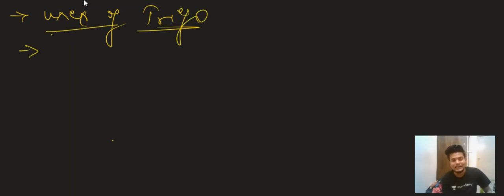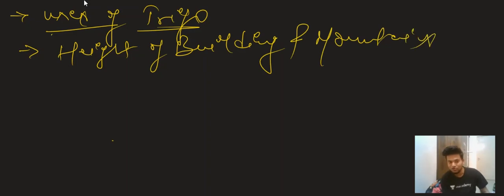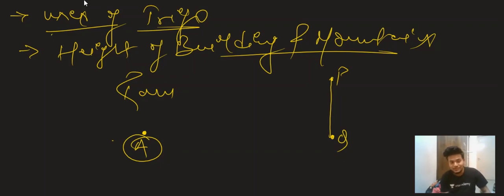Now moving forward, what are the uses of trigonometry? Trigonometry is used to find any distance or height. We can easily find the height of a building, as well as the height of mountains. How? See, suppose Ram is standing at point A, and there is a building PQ standing there. The distance from Ram to the building is 10 meters.